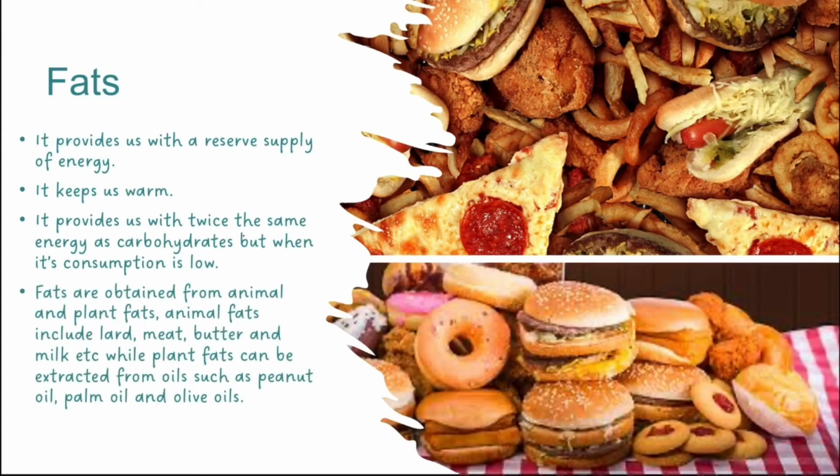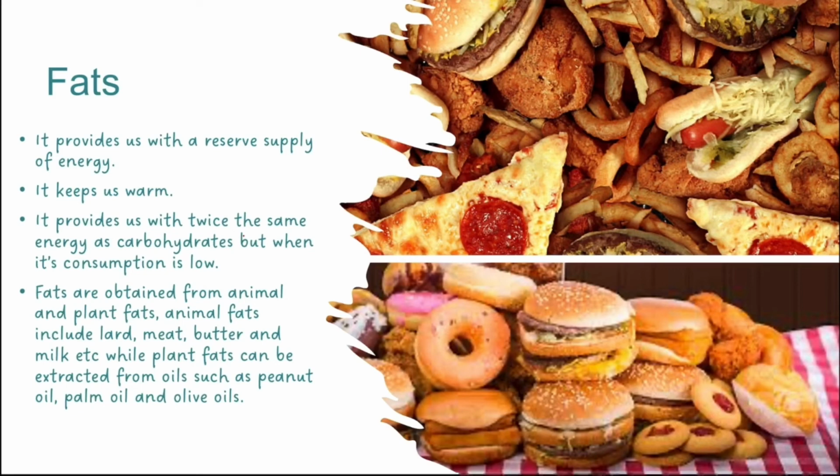Fats are obtained from animal fats and plant fats. So there are two types of fats, animal fats and plant fats. Animal fats are obtained from lard, meat, butter, and milk, etc. Here you can see the burgers and pizza, they're all made with butter. They use butter, of course, to make the patties and everything. They use butter and oils to make these burgers and pizzas and roasts and donuts, like everything. So it basically comes to a conclusion that fats are obtained from animal and plant fats.